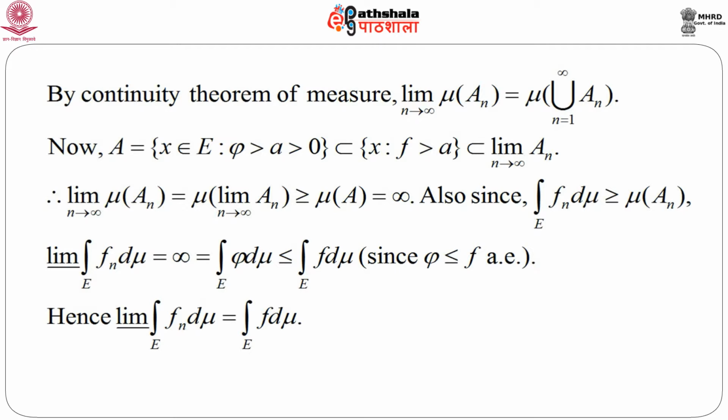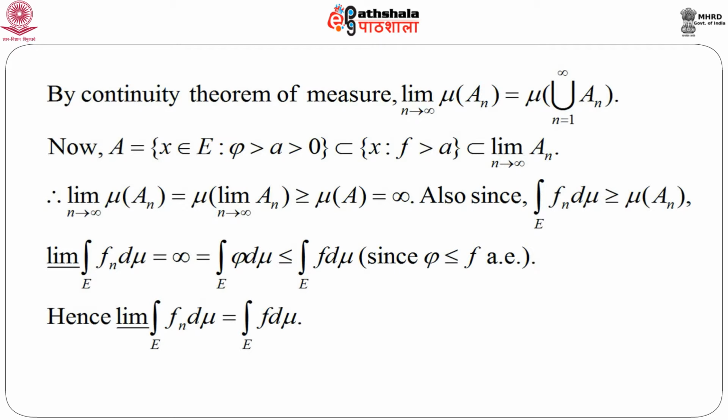So, naturally, by the result we obtained from the continuity theorem, limit of mu A n equals mu of limit A n, which is greater than or equal to mu of A, just from the previous line, and mu of A is known to be infinity, because that is what we considered at the very beginning.